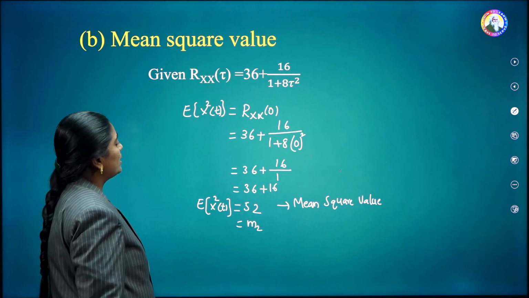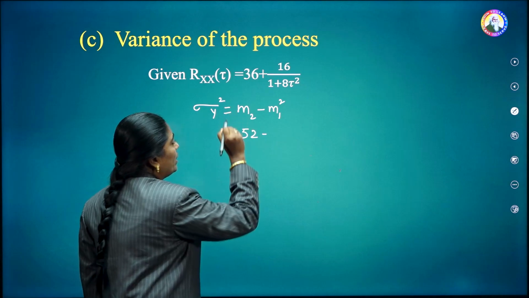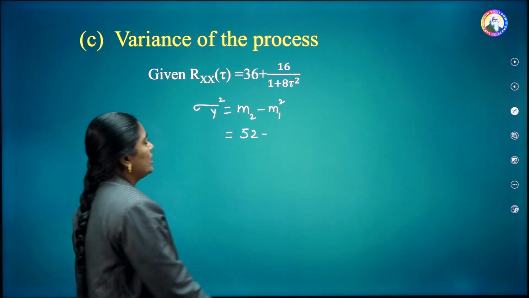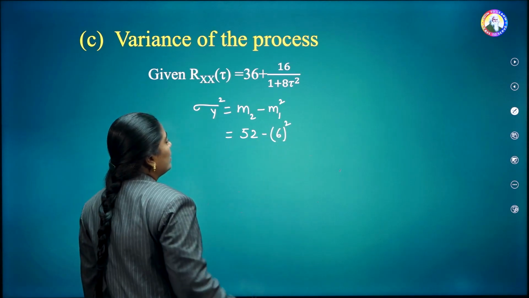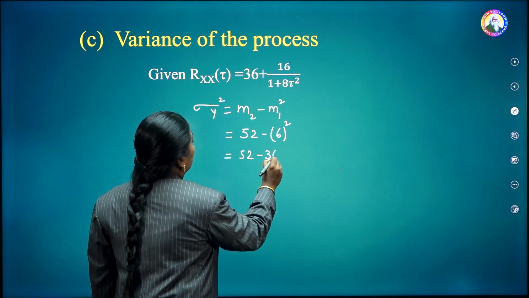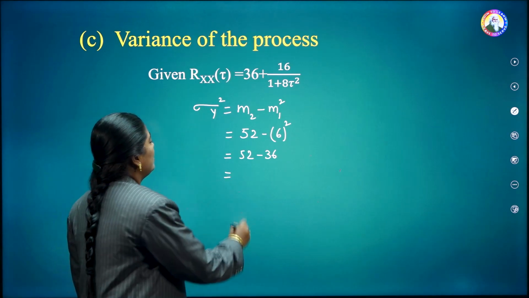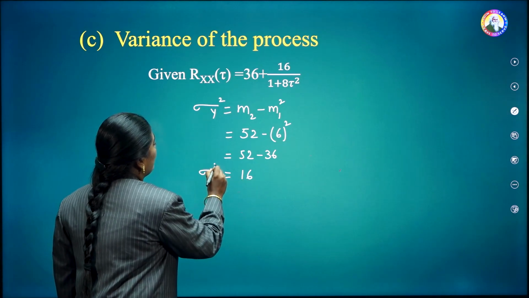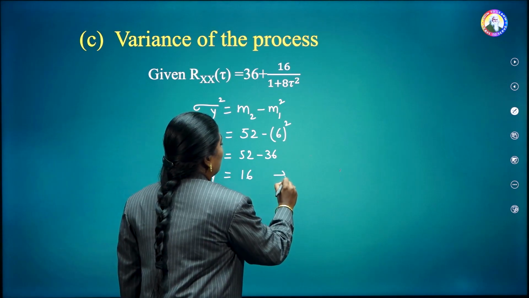Now, substituting that here, we obtain 52 minus, earlier we found the mean value, m1, is 6. This is 6 whole square. Simplifying, 6 square is 36. Then 52 minus 36 is 16. Therefore, sigma square, that is the variance of the process, is equal to 16.